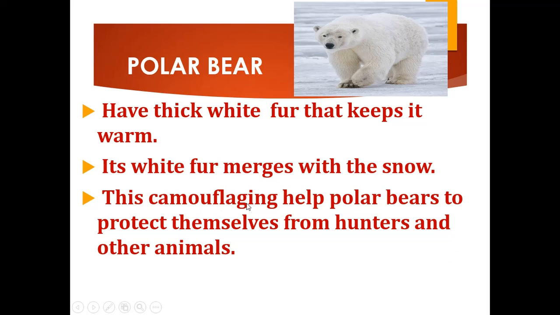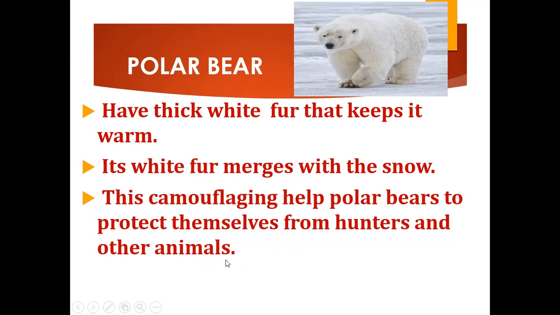This is camouflaging. That means if the polar bear is in the snow, we cannot identify it because the white fur merges with the snow. It is called camouflaging. Camouflaging means the merging of their body color with their surroundings. Okay, that is called camouflaging. So here the polar bear's white fur merges with the snow, which helps the polar bear to protect themselves from hunters and other animals.